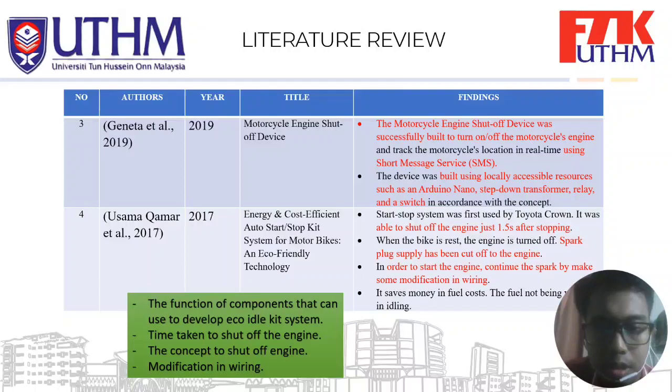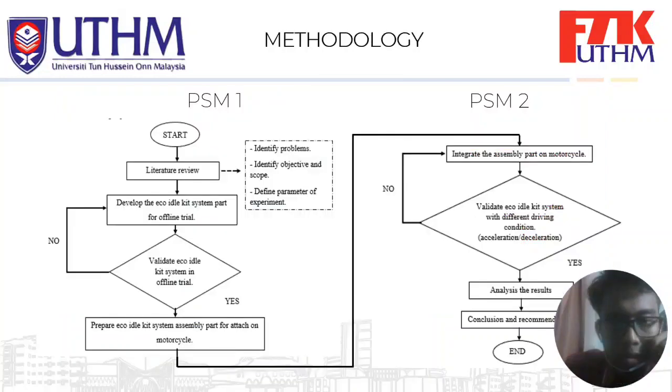Then the time taken to shut off the engine. We know that the Toyota Crown is able to shut off the engine in just 1.5 seconds. Then from this literature review, we know their concept to shut off the engine, and the modification of wiring to shut off the engine and start the engine.